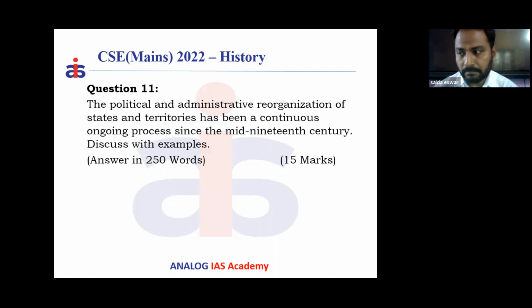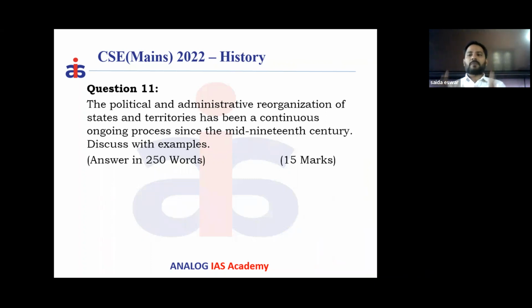And in the first part of the 20th century, we have seen the emergence of the Indian National Congress. The Indian National Congress started redrawing the state boundaries on the lines of language. For example, Mahatma Gandhi started creating the Pradesh State Congress committees, such as the Andhra Pradesh Congress and Kerala State Pradesh Congress.